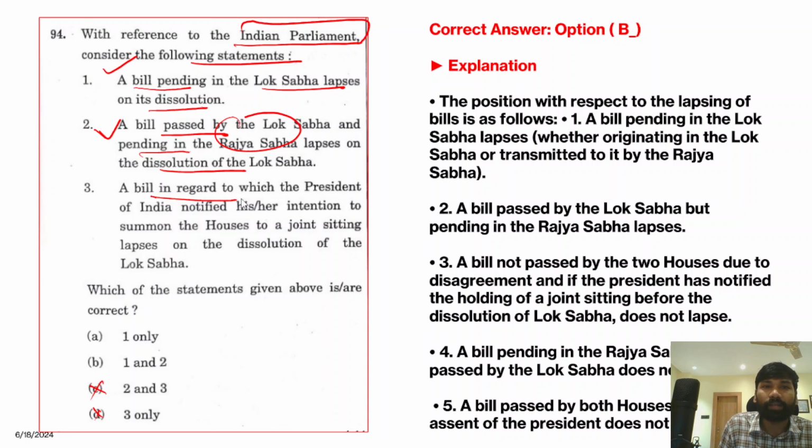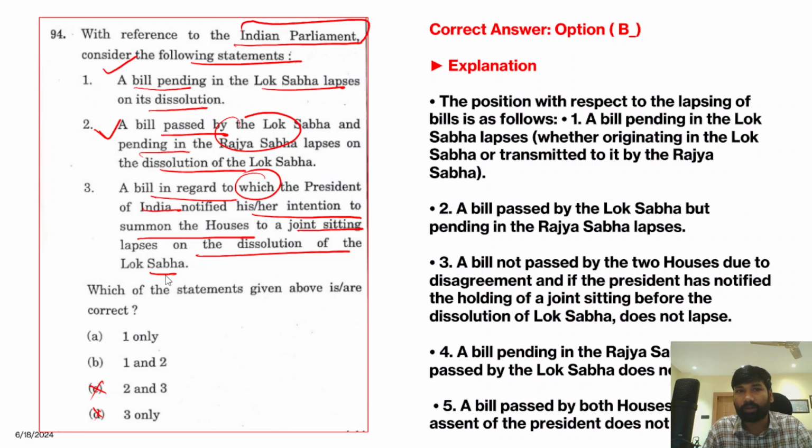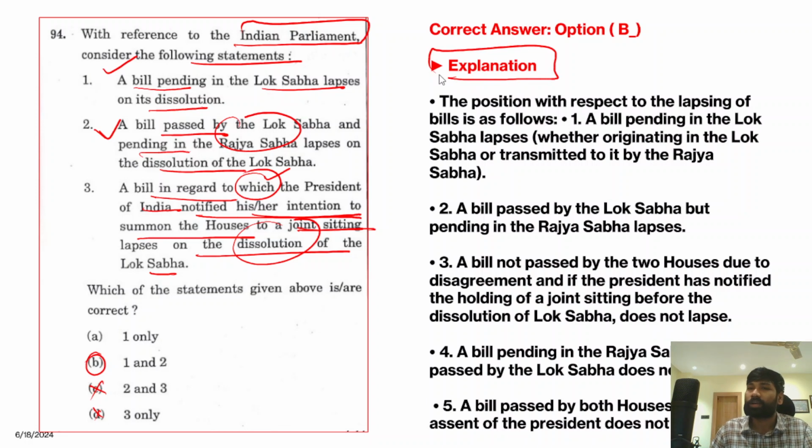And third statement, a bill in regard of which the President of India has notified his or her intention to summon the House to a joint sitting lapses on the dissolution of the Lok Sabha. Okay, so this is an incorrect statement, because once the President has already notified his intention to summon a joint sitting of the House, even if the dissolution of the Lok Sabha takes place, the bill will not lapse. So the correct answer for this question is option B, and you can go through the explanation of this particular question here.